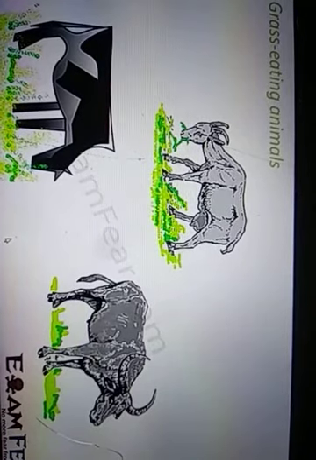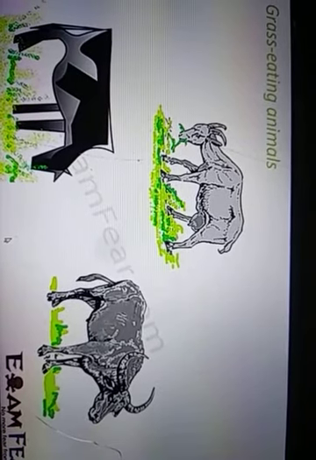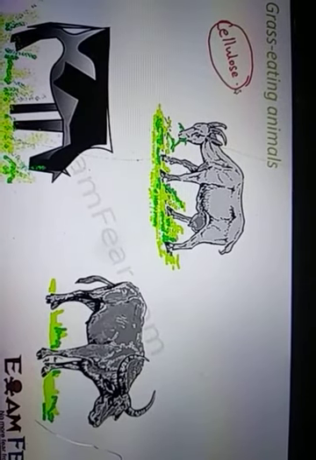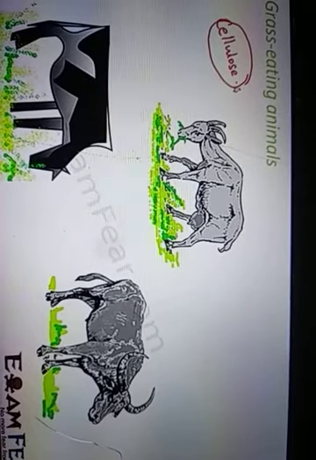Cows, buffaloes, goats. You will see that they feed only on plants. They don't feed on flesh or anything else. Here we are interested to see how these animals are able to digest cellulose. What is special in these animals? Because cellulose is something which cannot be digested by human beings. That is why human beings do not depend on plants or grasses primarily.